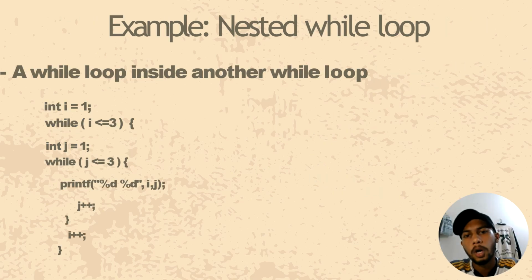Now, let's talk about nested while loops. A nested while loop means one while loop inside another. For example, integer i equal 1, while i less than or equal to 3. Then integer j equal 1, while j less than or equal to 3. Then printf %d and j and i. Then j increased by 1. After that, i increased by 1. This code prints all pairs of i and j values, forming a small multiplication-like table.